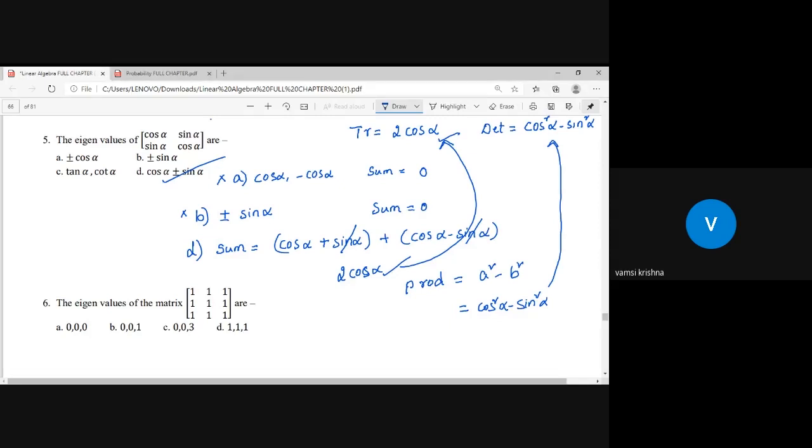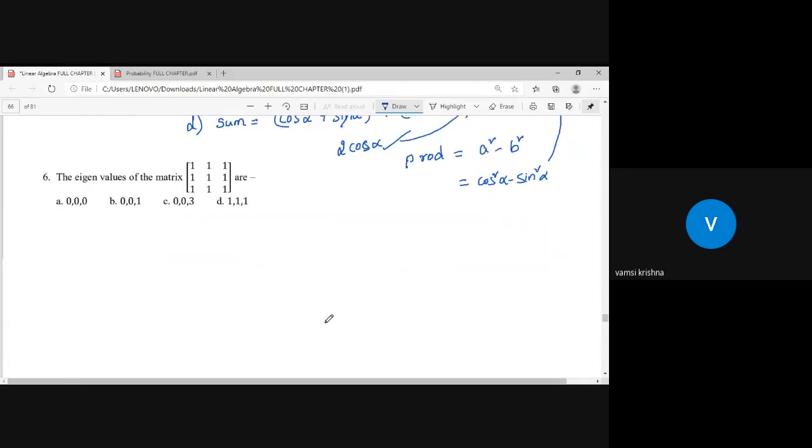Now let us see this. Here you have the eigenvalues of the matrix 1, 1, 1, 1 and all. From the eigenvalues, you are already given some properties: the sum of eigenvalues is equal to the trace of the matrix, and the product of eigenvalues is equal to the determinant of the matrix.